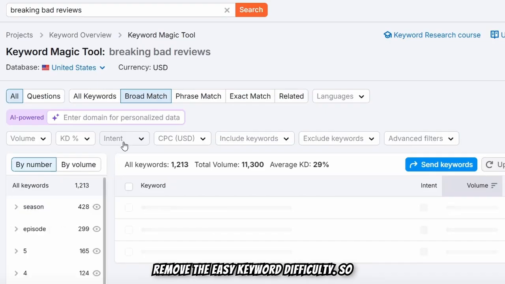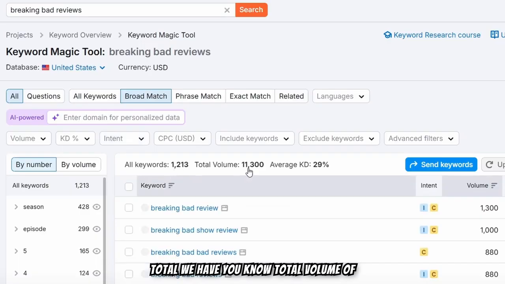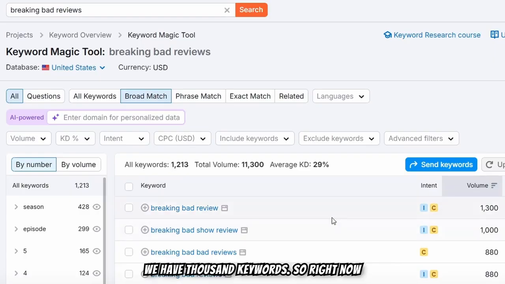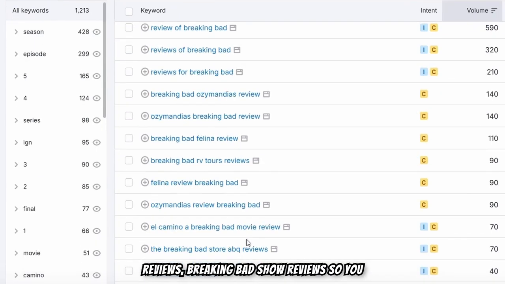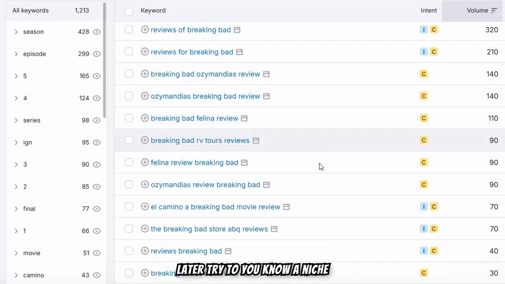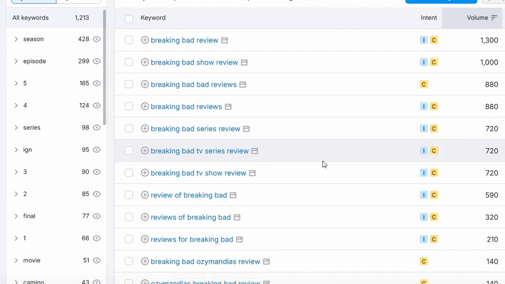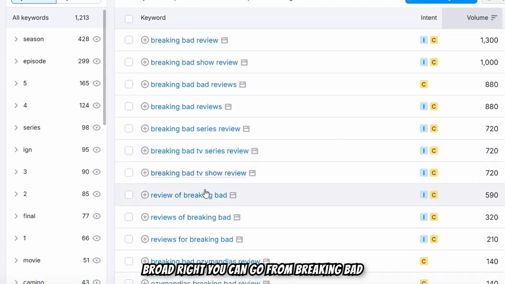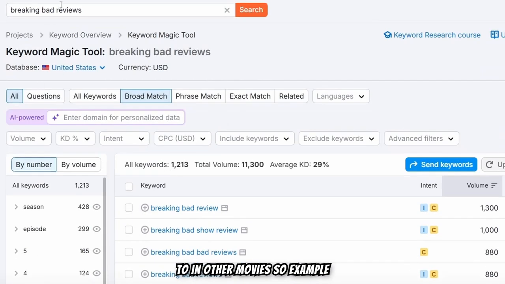So let me just remove the easy keyword difficulty filter. In total we have a volume of 11,000, and then we have 1,000 keywords. So right now you can see Breaking Bad reviews, Breaking Bad show reviews. So you can try to focus on easy keyword difficulty first, and then later try to broaden the niche, right? You can go from Breaking Bad to other movies.